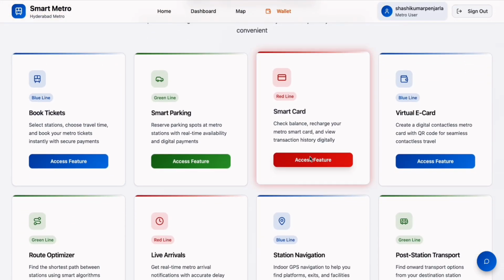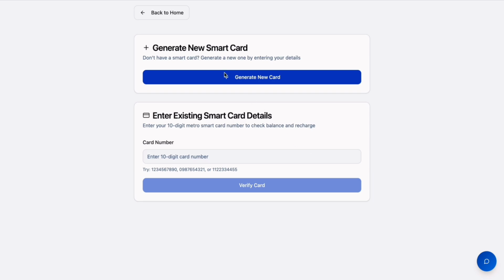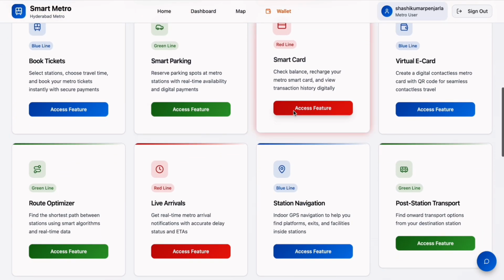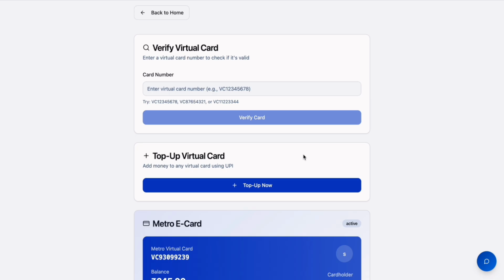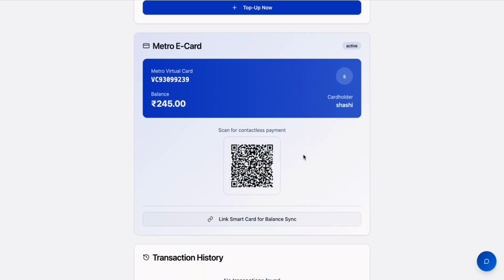The smart card is where we have to carry the physical card while we are traveling in the metro. If you no need to carry any physical card, we are coming up with the solution, the virtual card. The virtual card is a type of smart card where we can connect our virtual card with our mobile or any smart devices like a smartwatch. Through the NFC, we can just tap and go. No need to carry any physical cards.